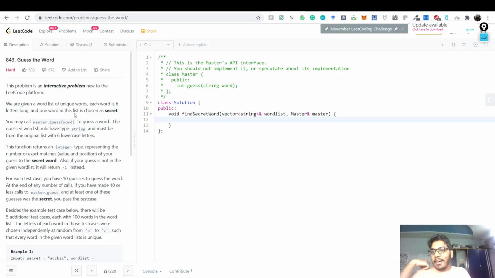So this is, as the problem says, an interactive problem, which is new to the LeetCode platform. You might not have heard of an interactive problem because that is something rather new. I'll explain everything. But these are a kind of problem which are generally not that famous in coding interviews, but they are getting famous gradually.